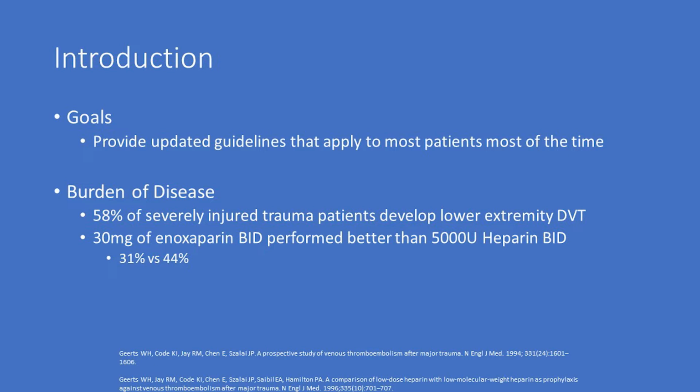A 1994 study found the DVT rate of the lower extremity was 58% in severely injured trauma patients. A 1996 study found that 30 milligrams of subcutaneous enoxaparin twice daily performed better than 5,000 units of heparin twice daily in reducing the incidence of DVT in moderately and severely injured trauma patients. In that study, enoxaparin was started within 36 hours of injury and continued through all procedures except spinal fixation surgery, in which a single dose was held preoperatively.